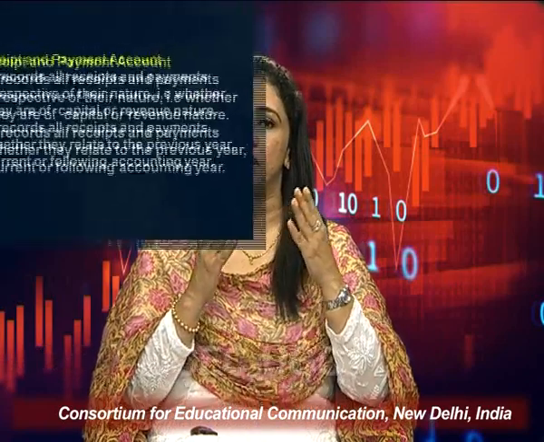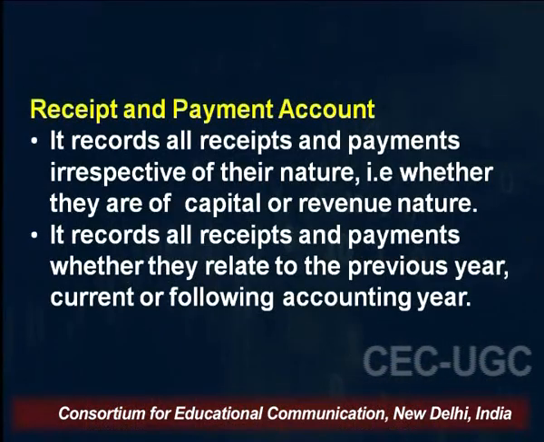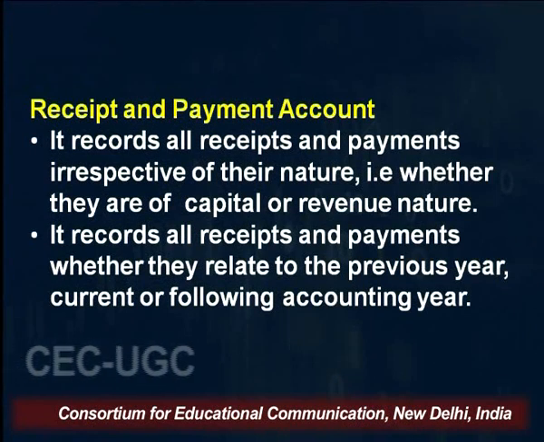The next point is that this receipt and payment account records all types of capital or revenue nature items. What are capital and revenue nature items? We have already discussed this in our previous lecture: capital nature items are those items which are non-recurring in nature. For example, if we have purchased an asset, this is an example of a capital expenditure. So all the items, whether they are of a capital nature or a revenue nature, are to be recorded in the receipt and payment account.